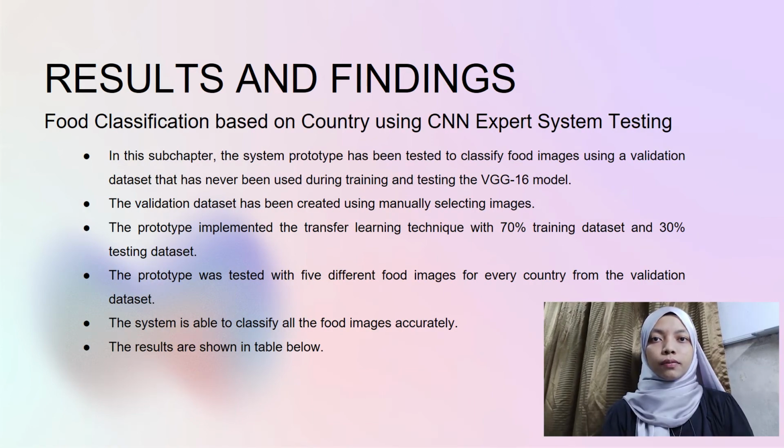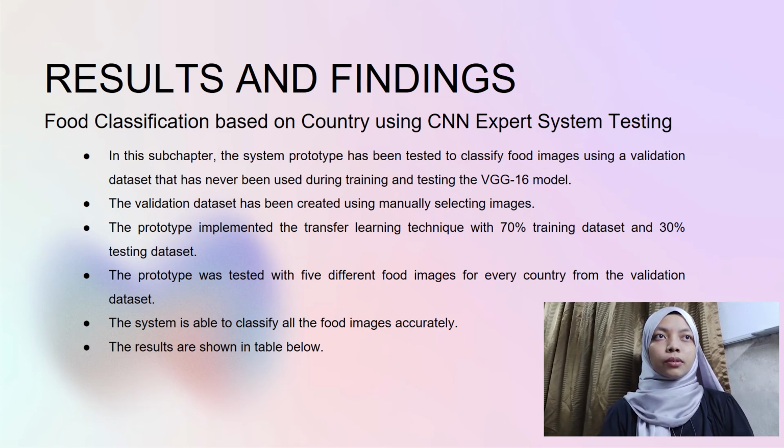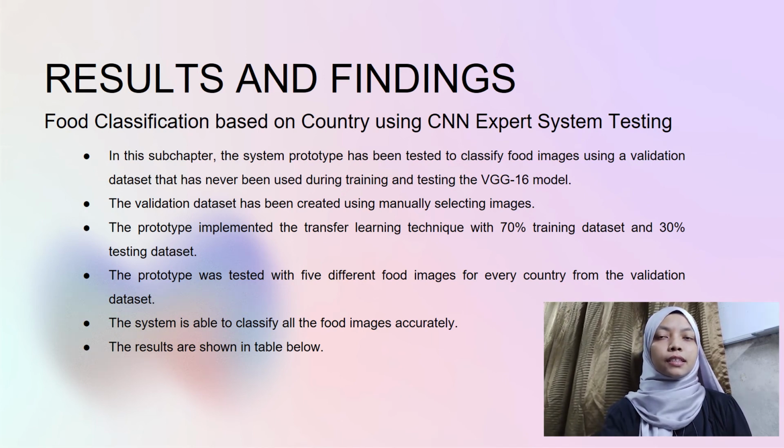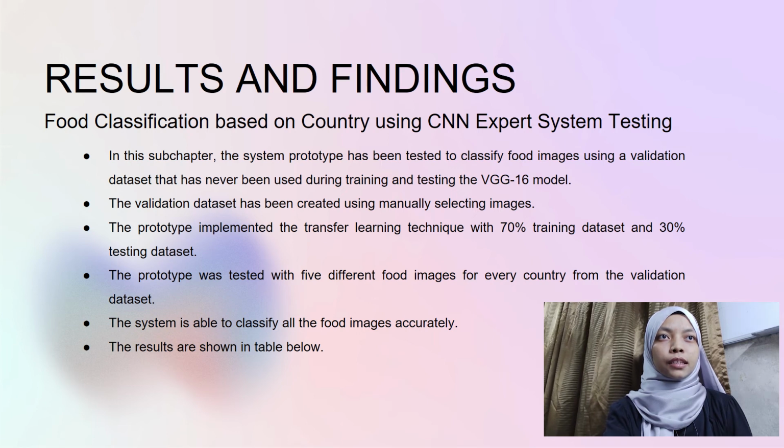For the user interface, the system prototype has been tested to classify food images using a validation dataset that has never been used during training and testing of the VGG16 model. The validation dataset has been created by manually selecting images. The prototype was tested with 5 different food images for every country from the validation dataset.